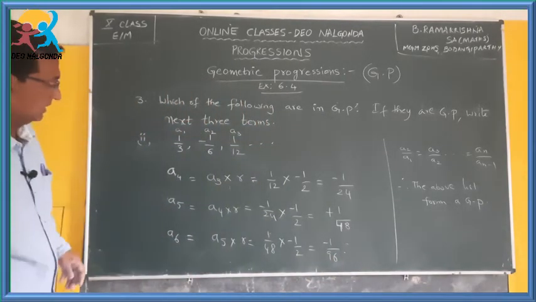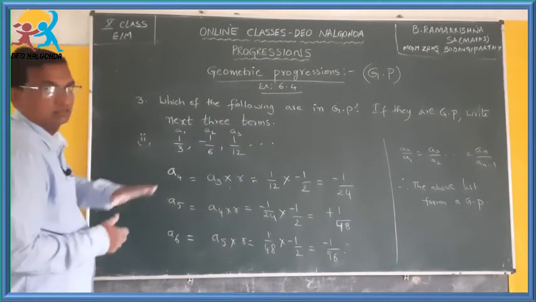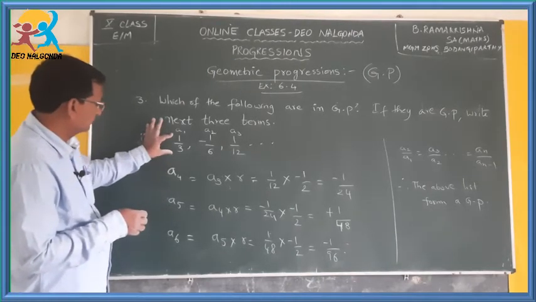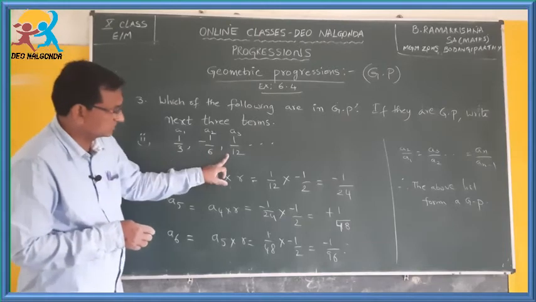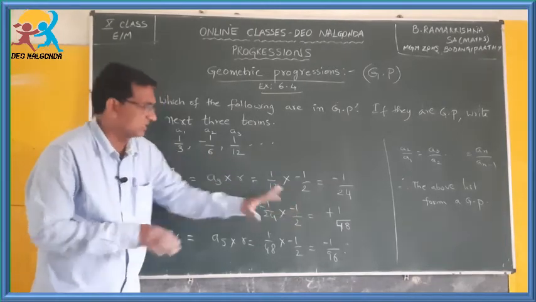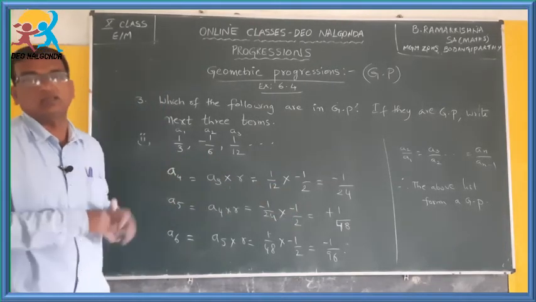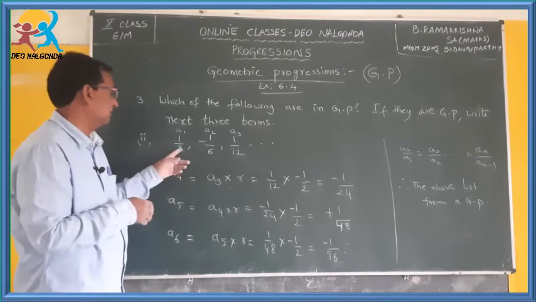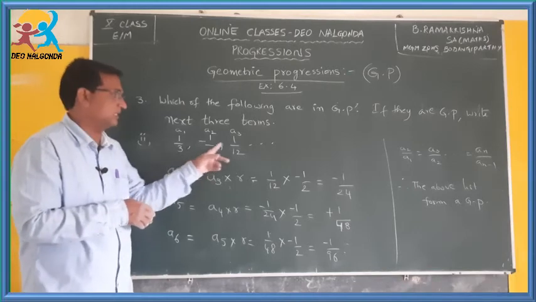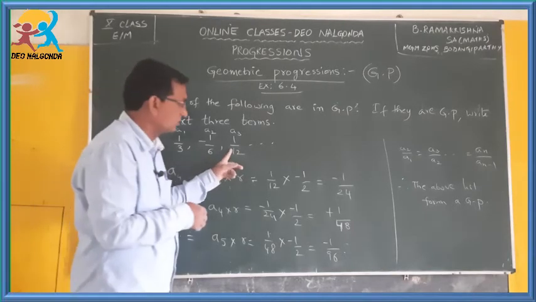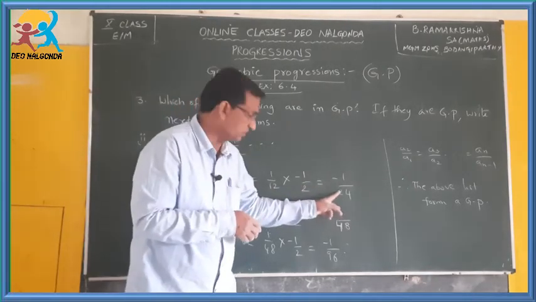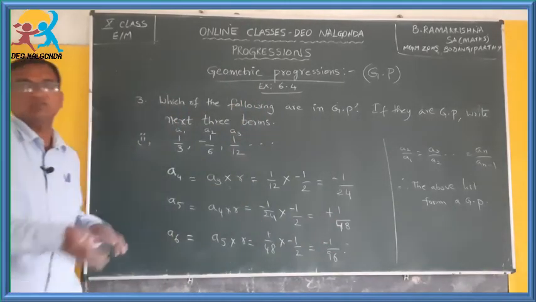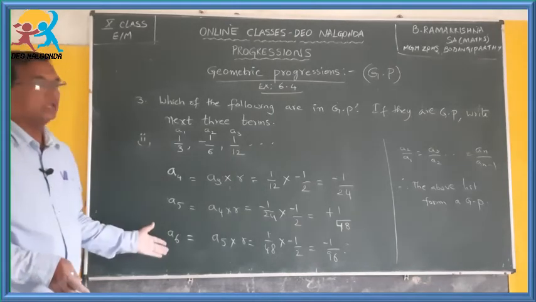After observing this, you can tell whether this is correct or not. See this: the first one is positive, second negative, third positive, fourth negative, fifth positive. Alternate terms are positive and negative. And if you observe the denominators, 3 multiplied by 2 is 6, 6 multiplied by 2 is 12, 12 multiplied by 2 is 24, 24 multiplied by 2 is 48. The numbers are increasing in a similar fashion. Therefore, these terms are correct.